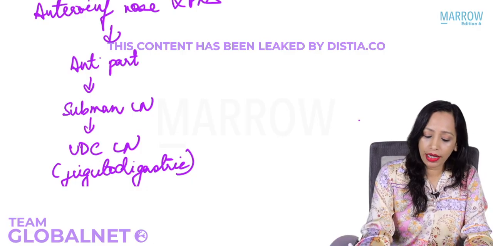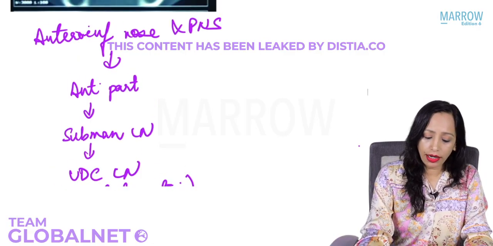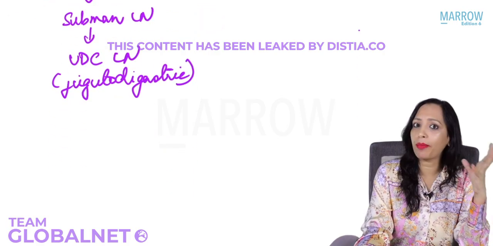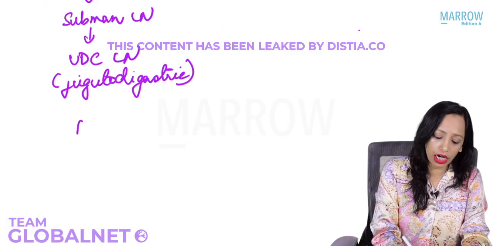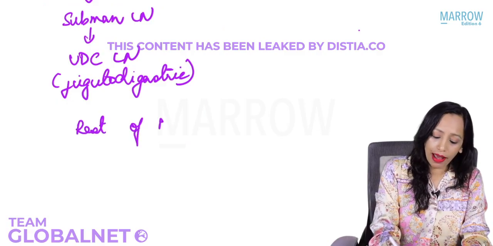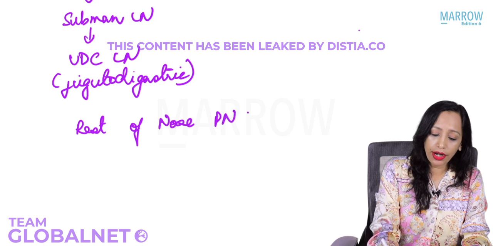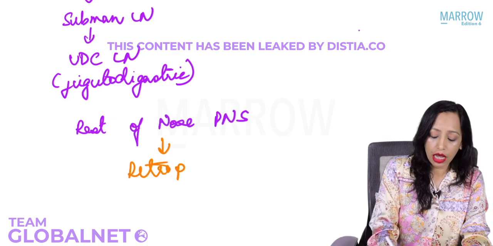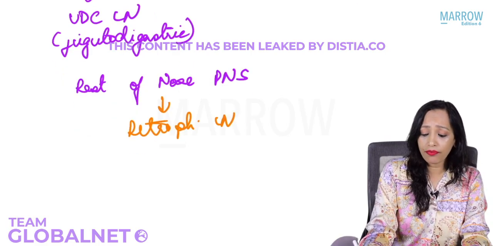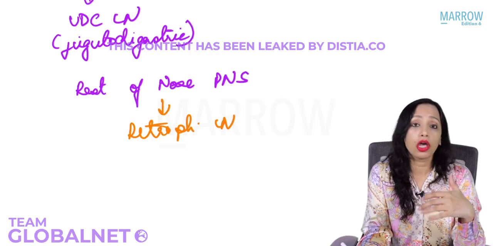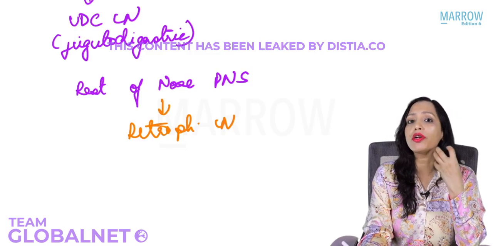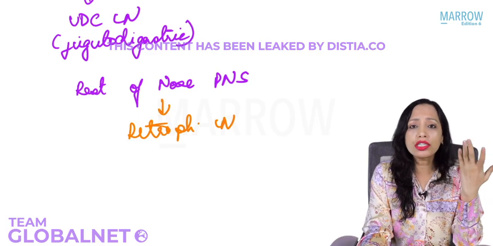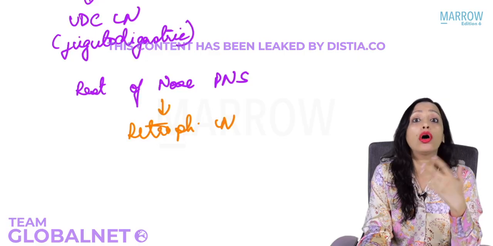Now we have the posterior pathway. Now what is the posterior pathway? The rest of the whole of the nose as well as the paranasal sinuses, they go to the posterior pathway. So rest of nose and paranasal sinuses, they drain to the posterior pathway. Posterior pathway is the retropharyngeal lymph nodes. The retropharyngeal lymph node, where are they? We have not done pharynx till now. Yes. So what is the retropharyngeal lymph node? Retropharyngeal lymph node is behind in the pharynx. Yes, behind the pharyngeal wall. So that is not accessible to either inspection or to palpation.